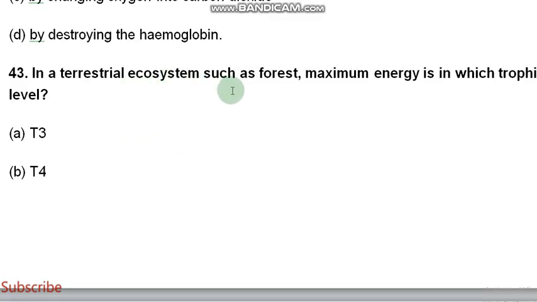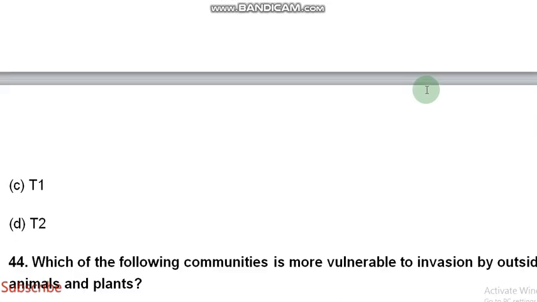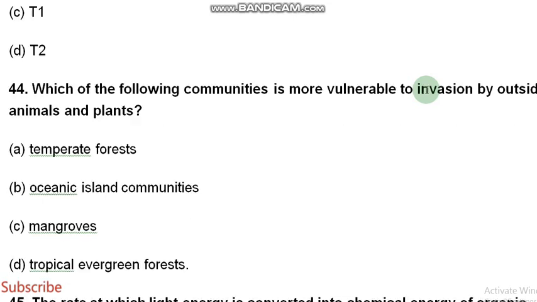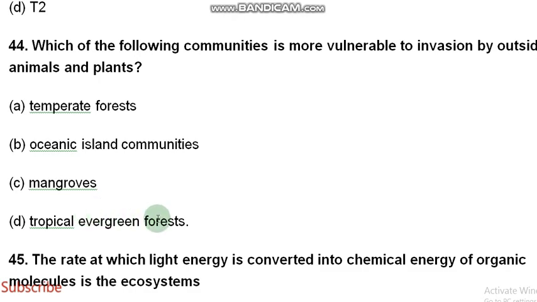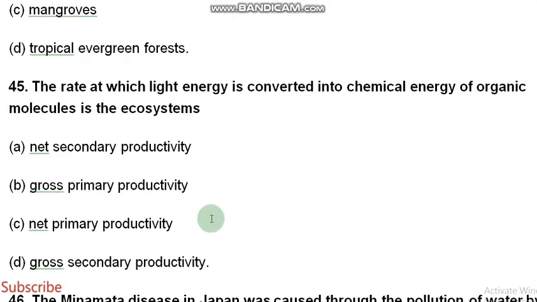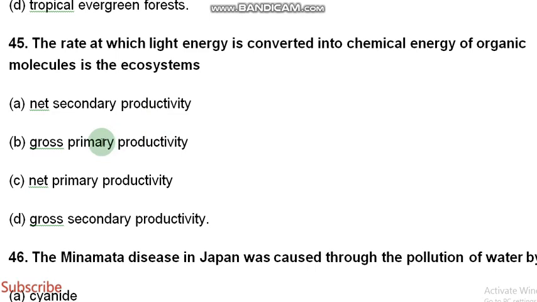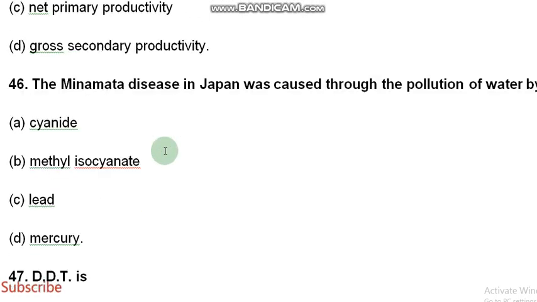In a terrestrial ecosystem such as forest, maximum energy is in which trophic level? This is T1. Which of the following communities is more vulnerable to invasion by outside animals and plants? That is tropical evergreen forest. The rate at which light energy is converted into chemical energy of organic molecules is the ecosystem's gross primary productivity.